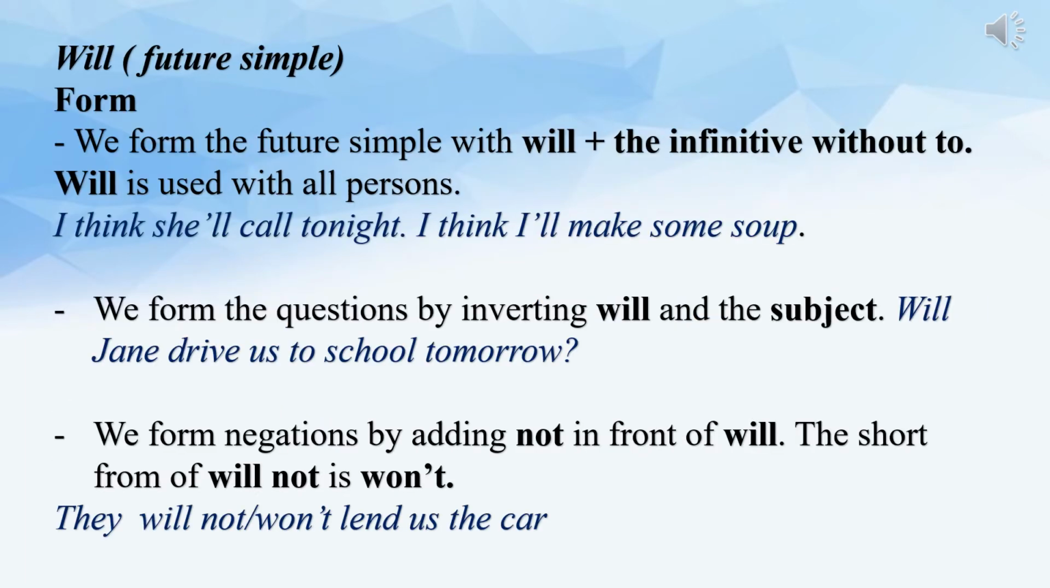We use auxiliary verb will in future simple. Form. The first, we form the future simple with will plus the infinitive without to. Will is used with all persons. For example, I think she'll call tonight. I think I'll make some soup. The second, we form questions by inverting will and the subject. For example, will Jane drive us to school tomorrow? The third, we form negations by adding not after will. The short form of will not is won't. For example, they won't lend us the car.